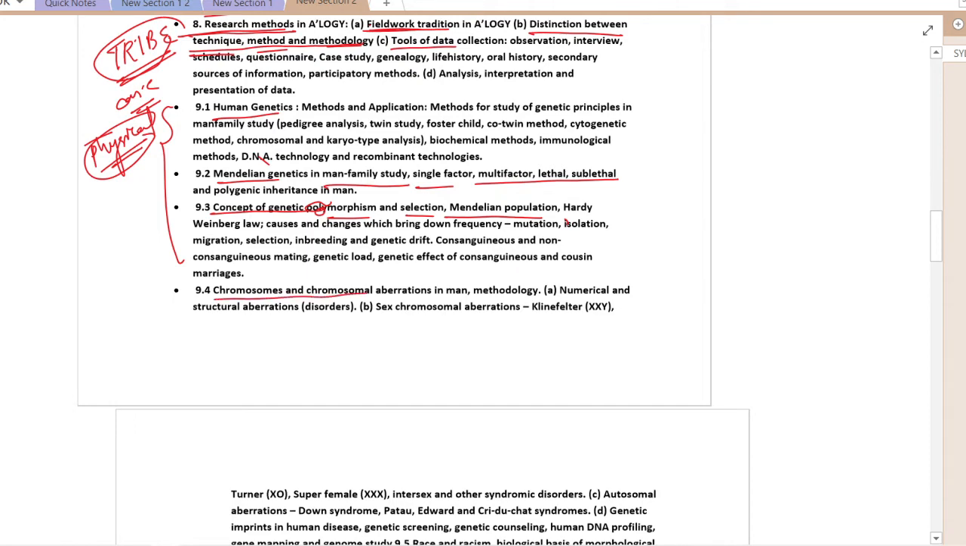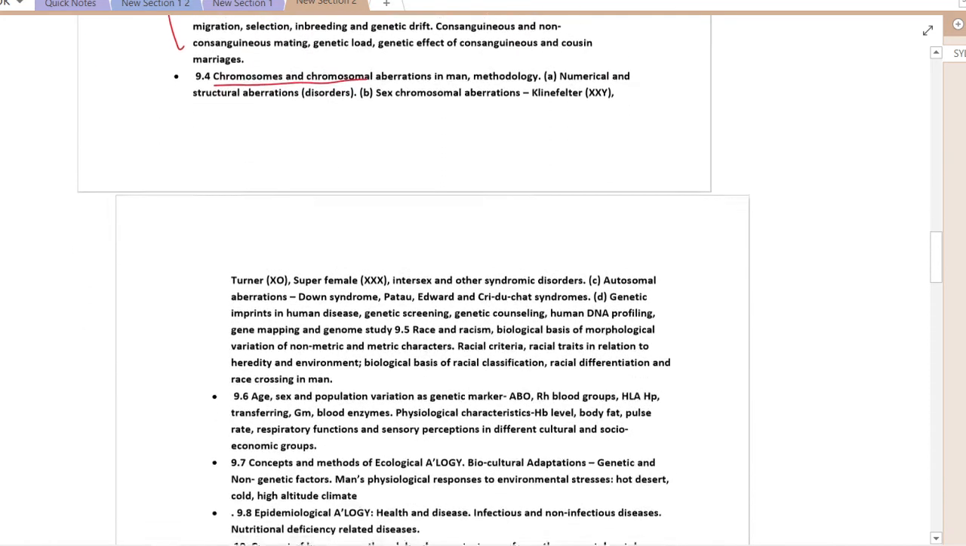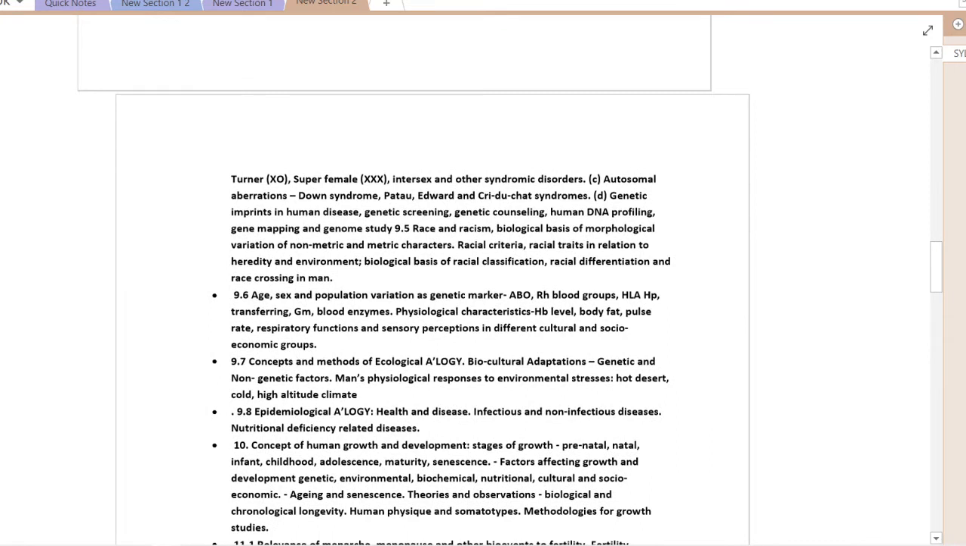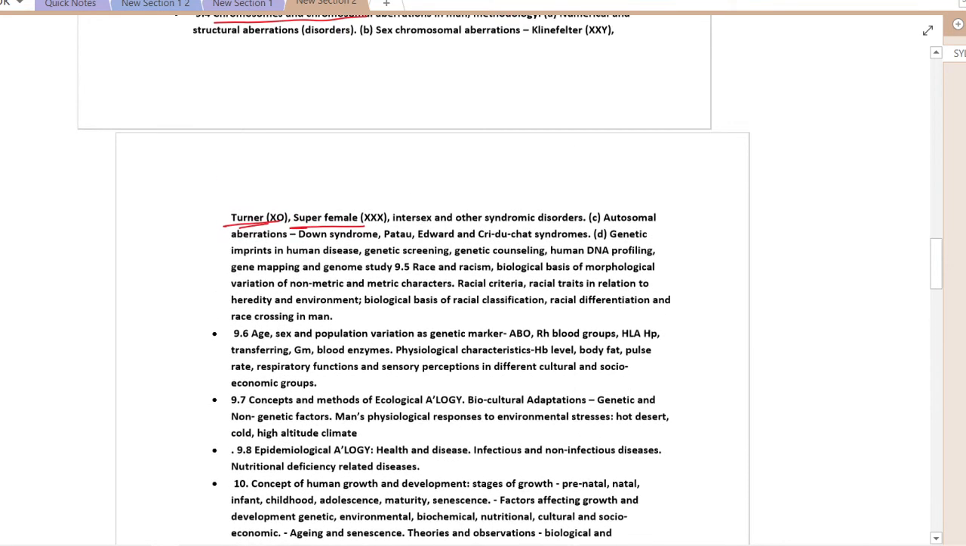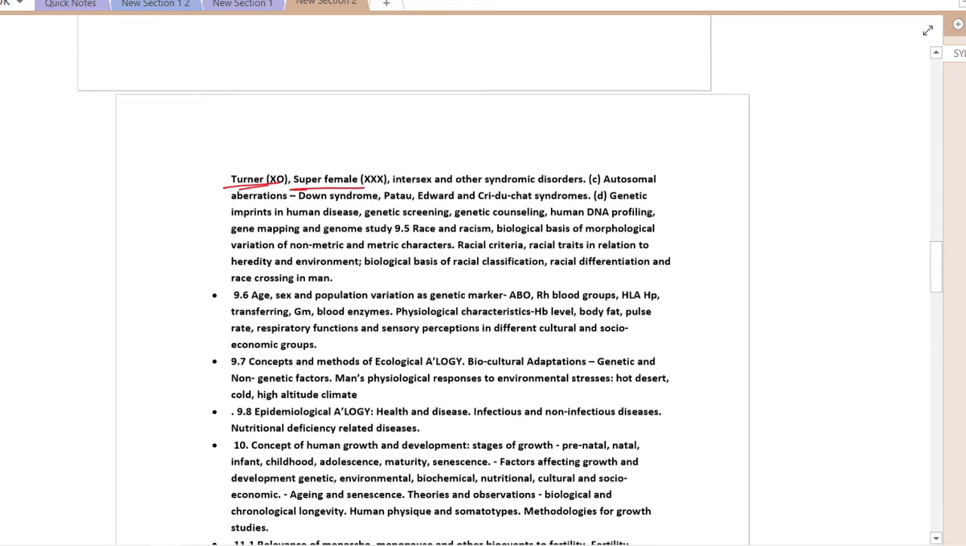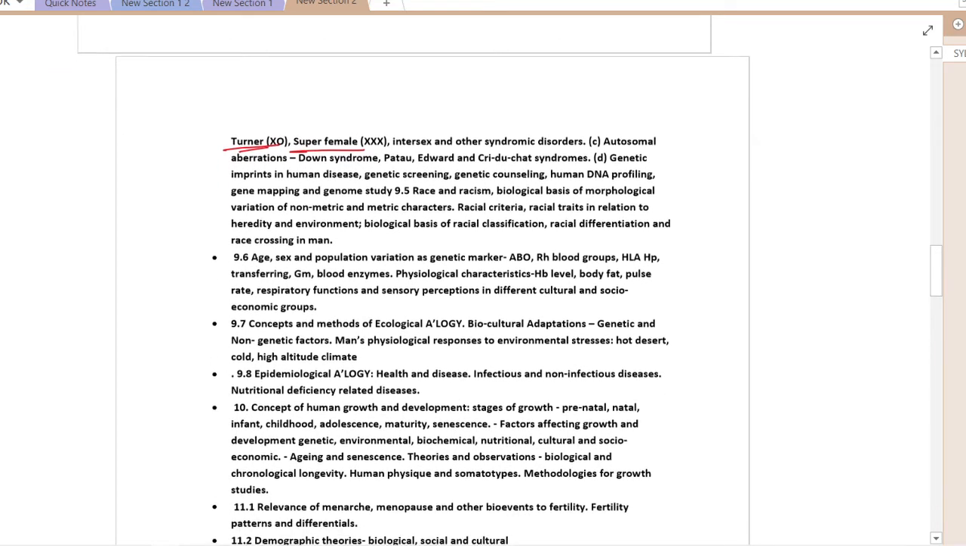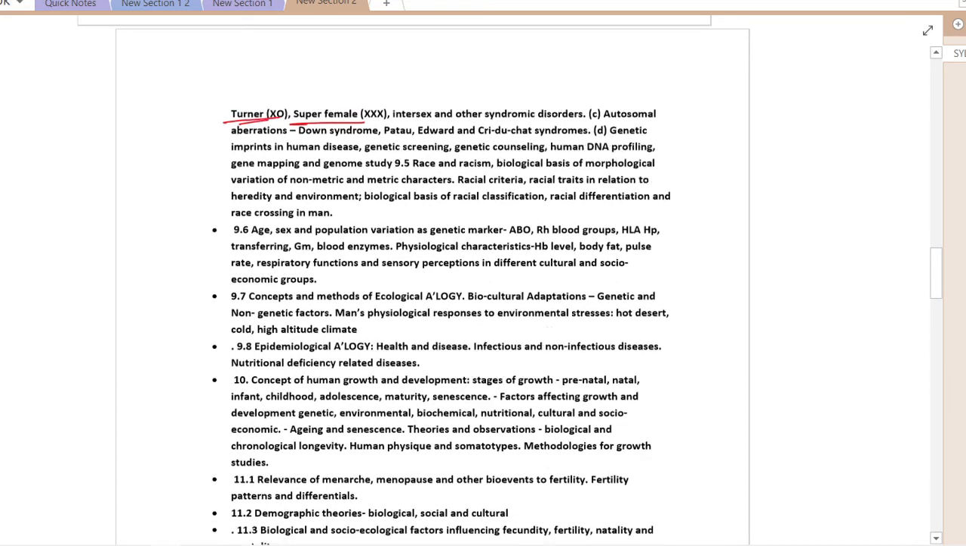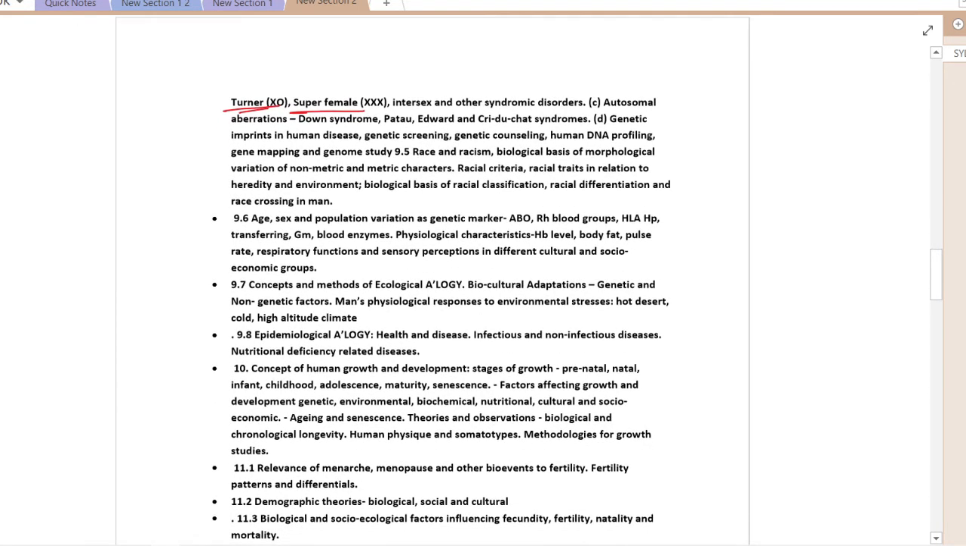9.4 will deal with chromosomes and chromosomal aberration. At the same time, we will also deal with certain abnormalities like Turner's and Klinefelter's syndromes. Some are chromosomal and some are autosomal. So what is the difference between chromosomal and autosomal, and what type of questions come in the examination, we will deal with in this topic. Certain things that you should know are Down syndrome, Patau syndrome, Edwards and Cri-du-chat syndrome, genetic imprints of human descent, etc.